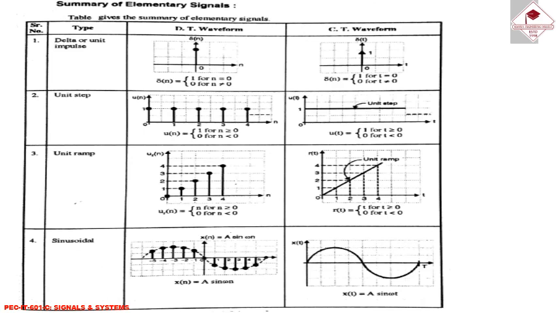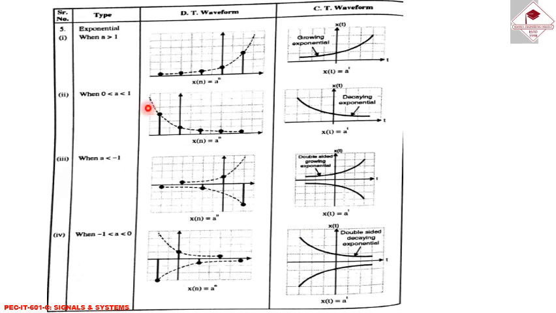And this is the summary of the elementary signals which we have discussed here. Delta or unit impulse function in discrete and continuous domain, unit step in discrete and continuous domain, unit ramp function in discrete and continuous domain, sinusoidal signal in discrete and continuous domain. Next is exponential: for a greater than 1, for 0 less than a less than 1, when a less than minus 1, and when it is minus 1 less than a less than 0.